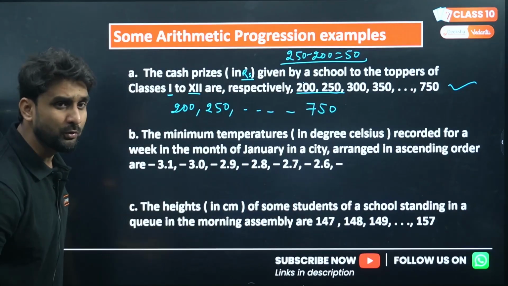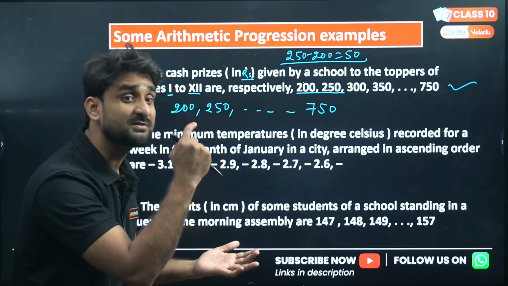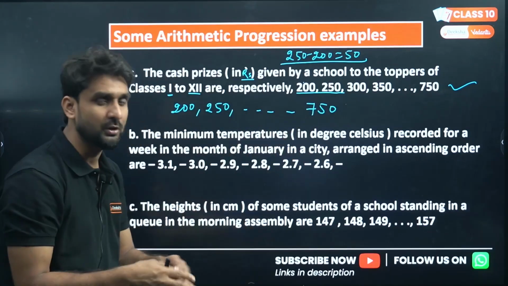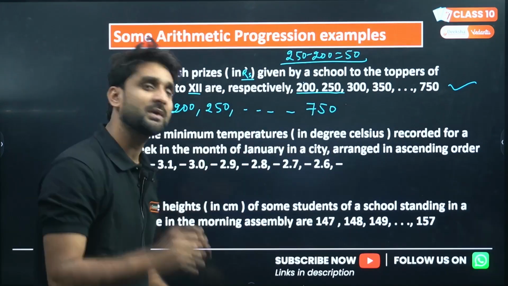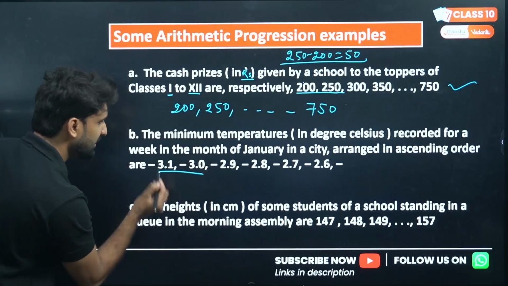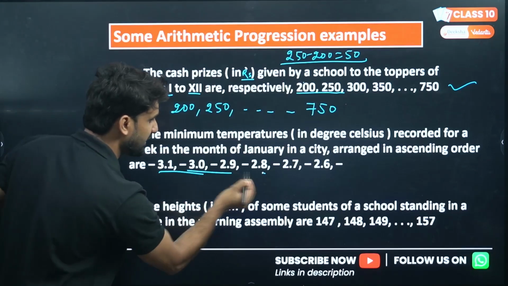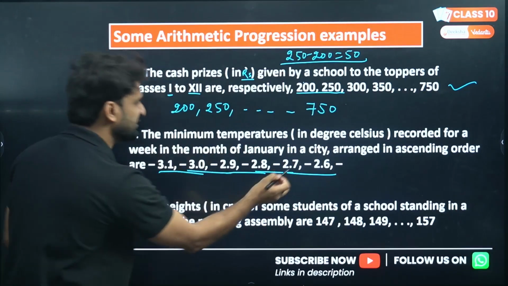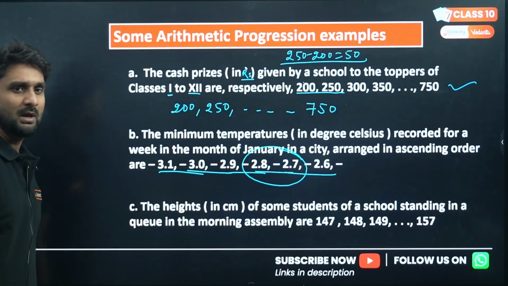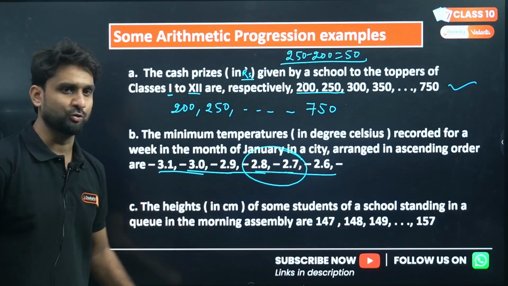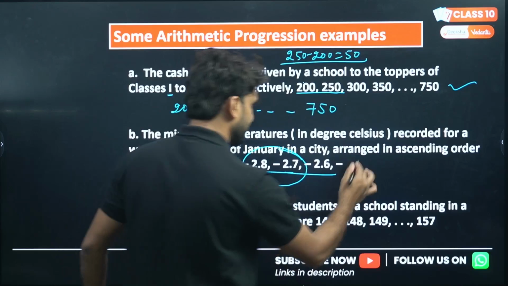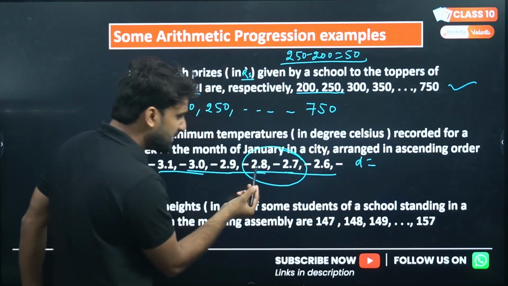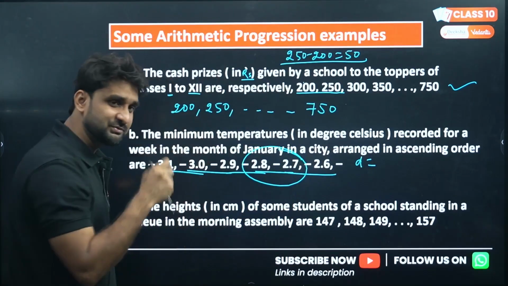We have to subtract the preceding value from any succeeding value. For that we have to take a pair. You can take any pair, randomly. I'm taking minus 2.8 and minus 2.7.